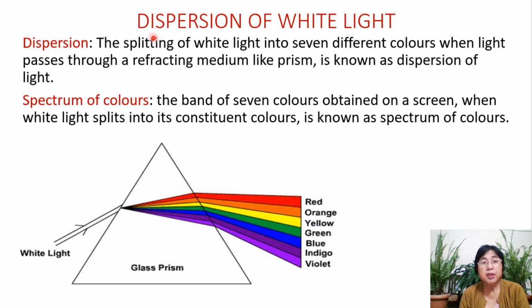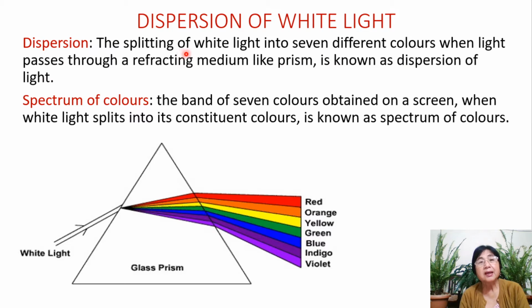Then we go to the next topic, dispersion of white light. What is dispersion? The splitting. Please don't write any other word; if you want a substitute, you can use only the word breaking. Otherwise, I would prefer to use the word splitting. The splitting of white light into 7 different colors when light passes through a refracting medium like a prism is known as dispersion of light.